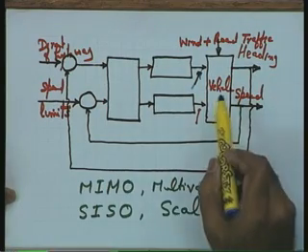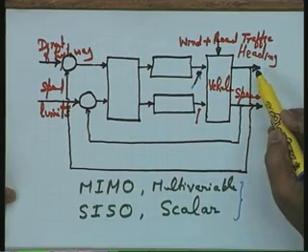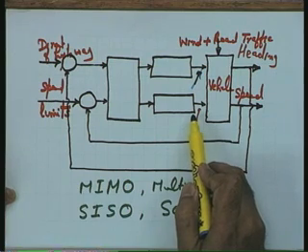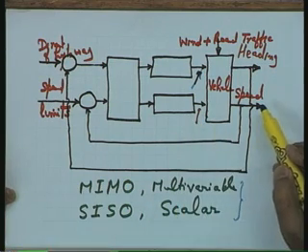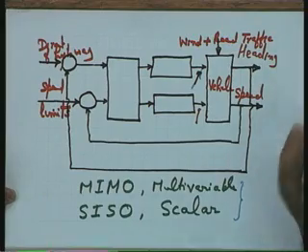That is, a plant wherein the input is a steering command and the output is the heading, and a plant wherein the input is acceleration or brake position and the output is the speed. If I am able to do it, please see I have simplified my design job considerably. And this point is to be very carefully noted that in many industrial situations it is possible to make this assumption.